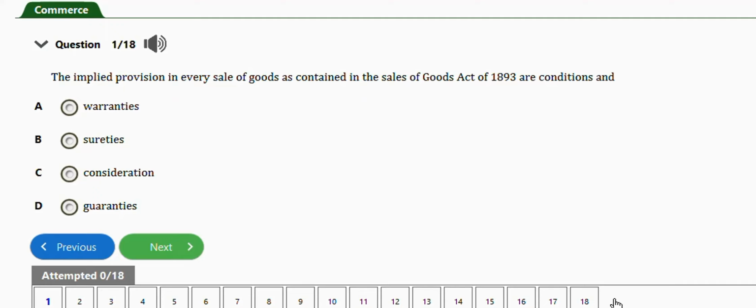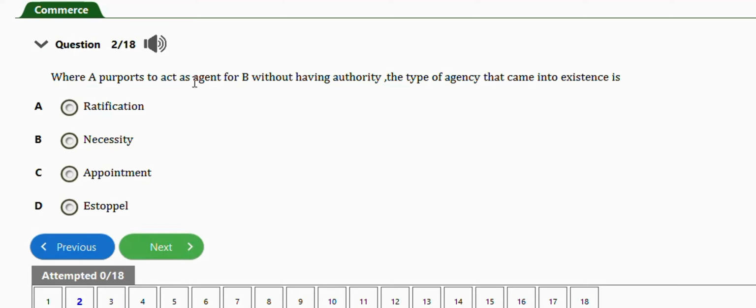The first question I have here says the implied provisions in every sale of goods as contained in the Sale of Goods Act of 1893 are conditions and warranties. Option A is the right answer. Next question: where A proposed to act as agent for B without having authority, the type of agency that came into existence is ratification. Option A. Okay, next question.